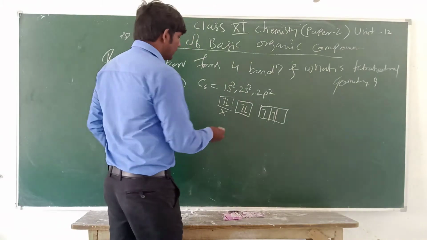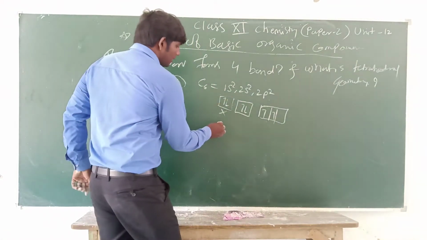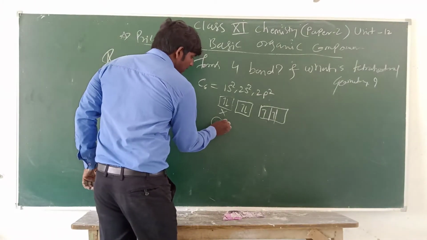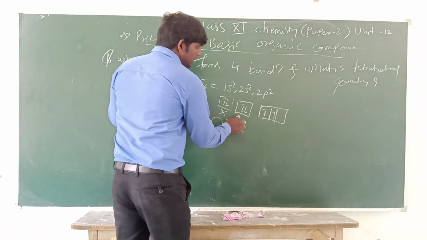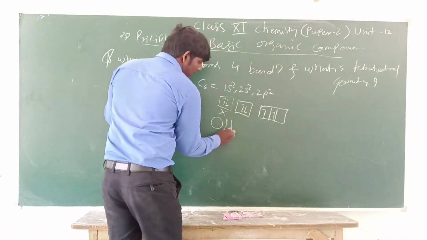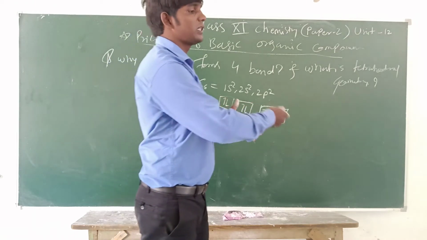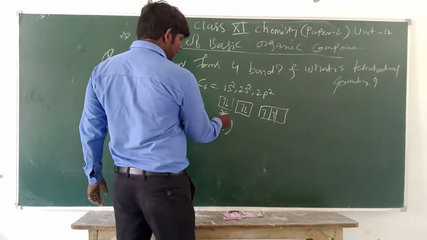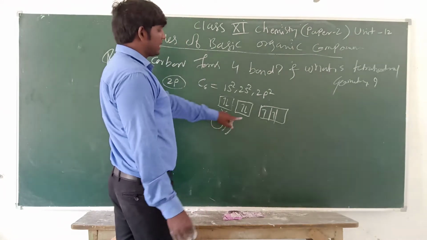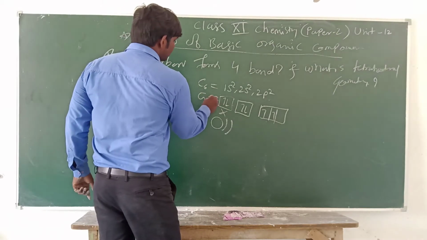That is why this inner electron is shielded, right near the nucleus, and these are the outermost electrons, present on the outermost side. We cannot take the inner electron; we take only the outer ones. So this is the ground state.